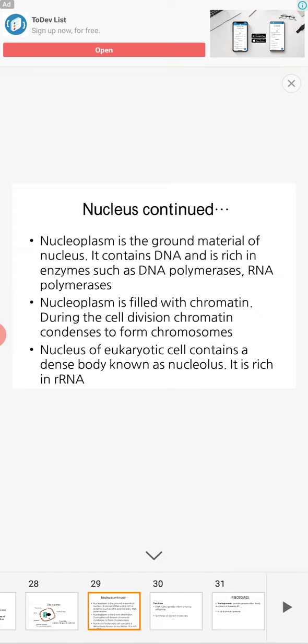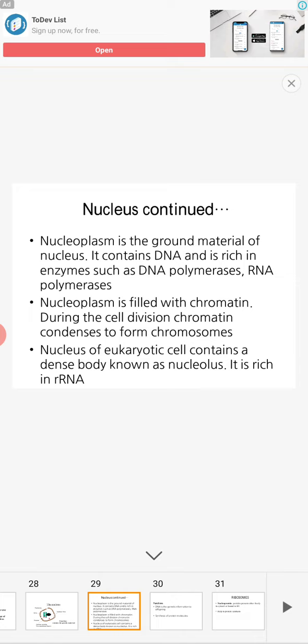Nucleoplasm is filled with chromatin. During cell division, chromatin condenses to form chromosomes. The nucleus of a eukaryotic cell contains a dense body called the nucleolus, which is rich in ribosomal RNA, or rRNA.